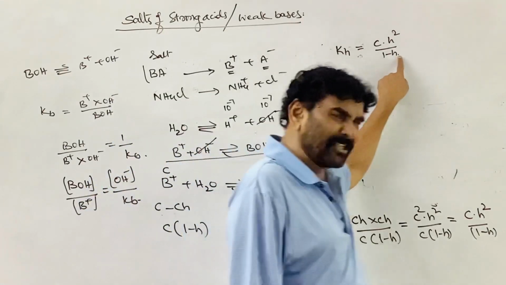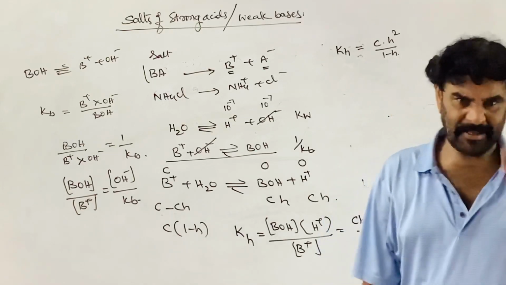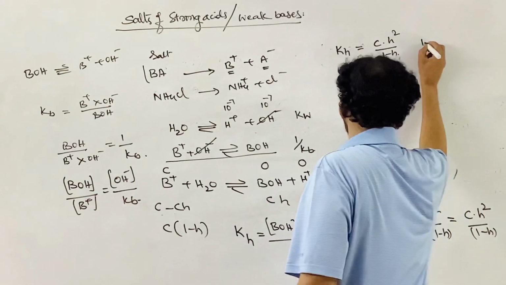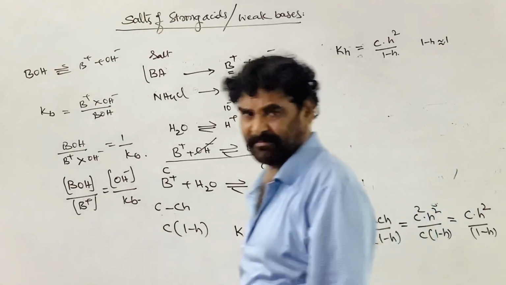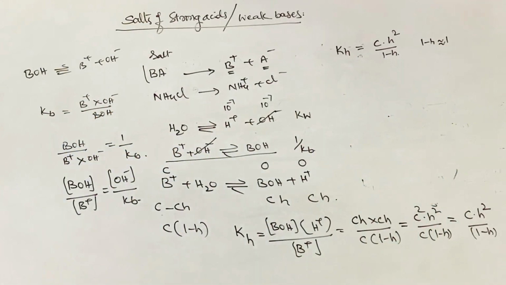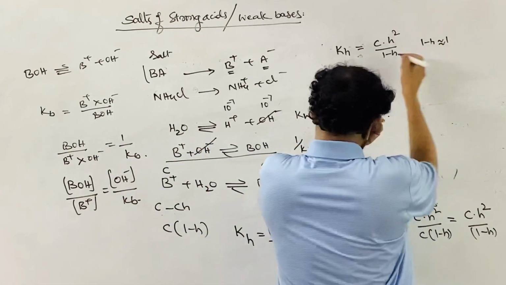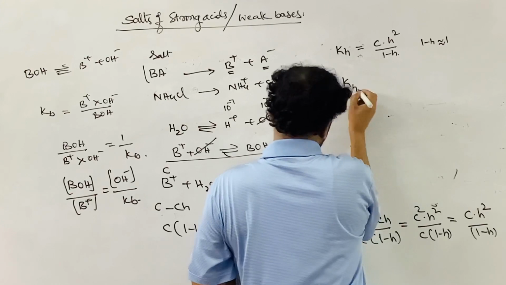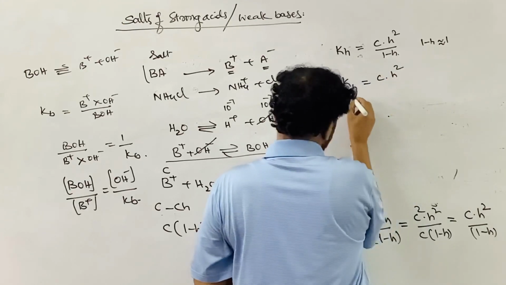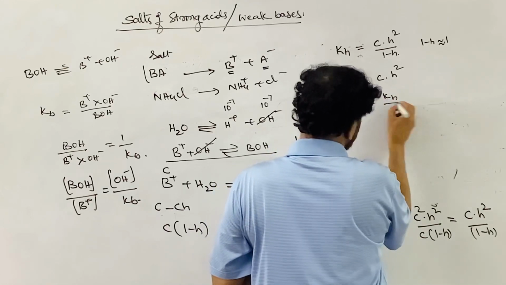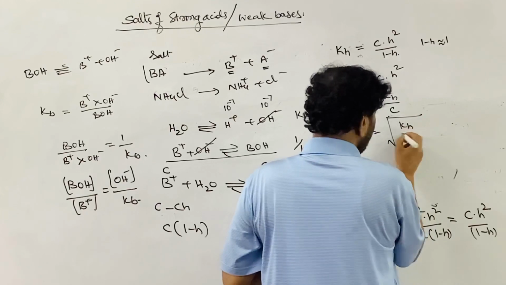But h is very small compared to 1, so we are assuming that 1 minus h is equal to 1. h is very small. Therefore the simplified equation becomes C into h square. h square is equal to Kh by C. h is equal to root of Kh by C.